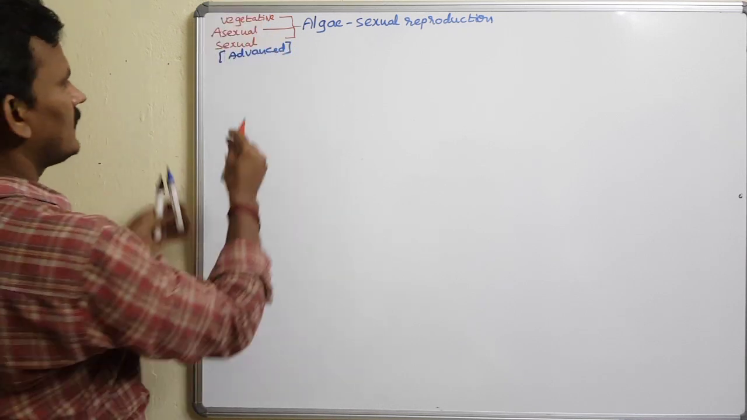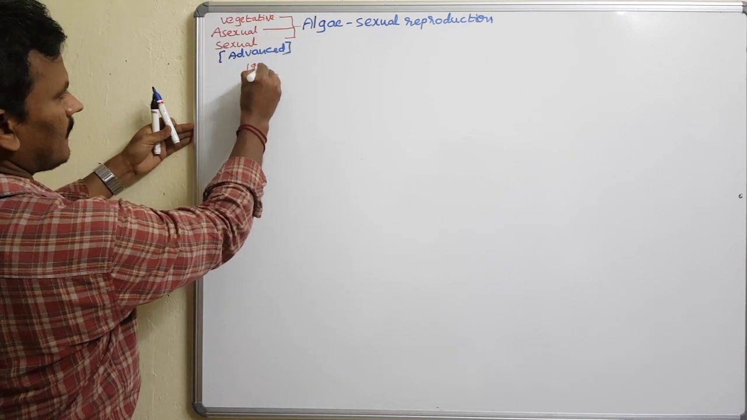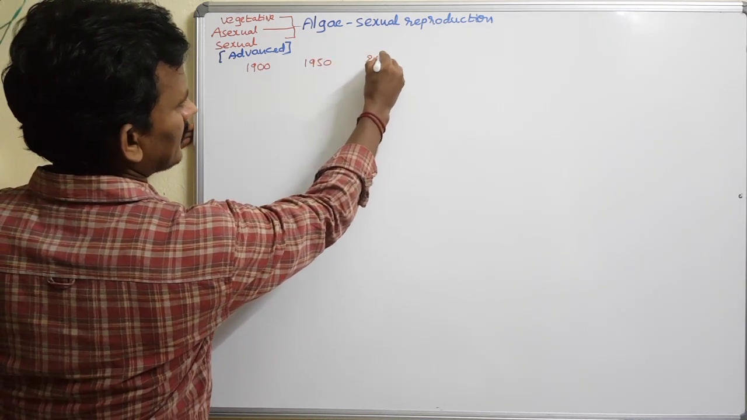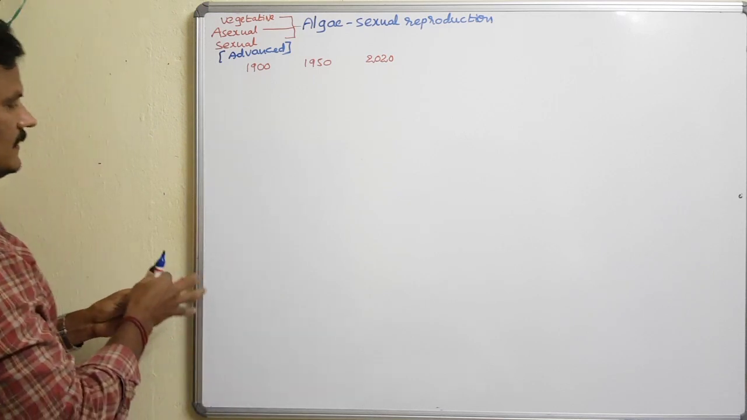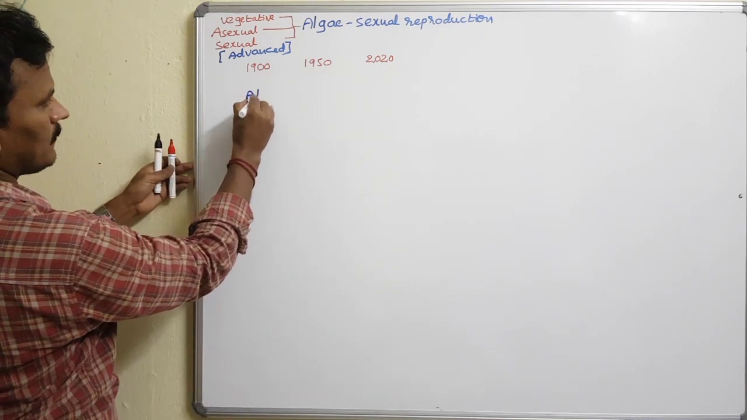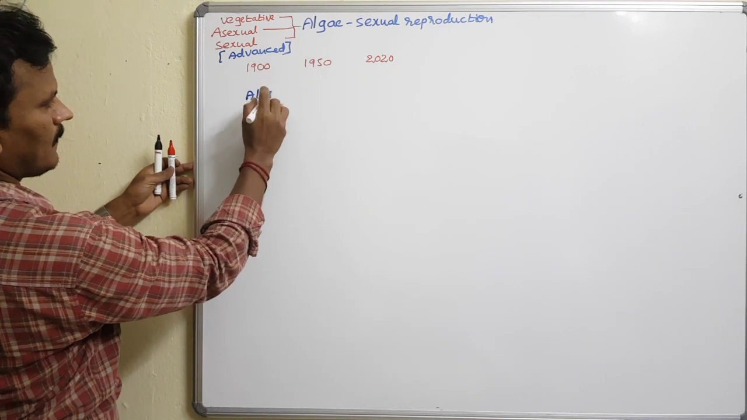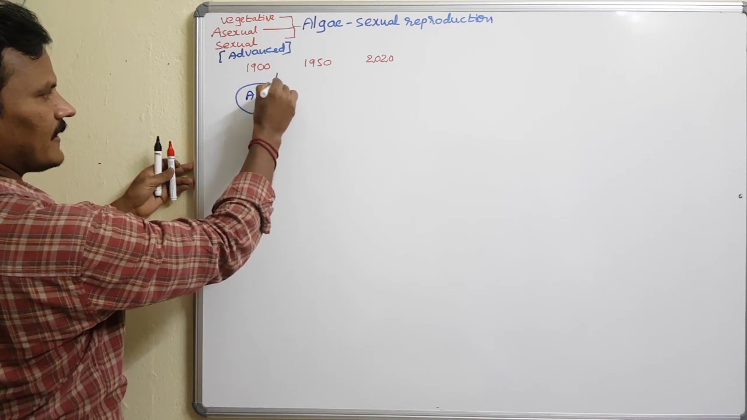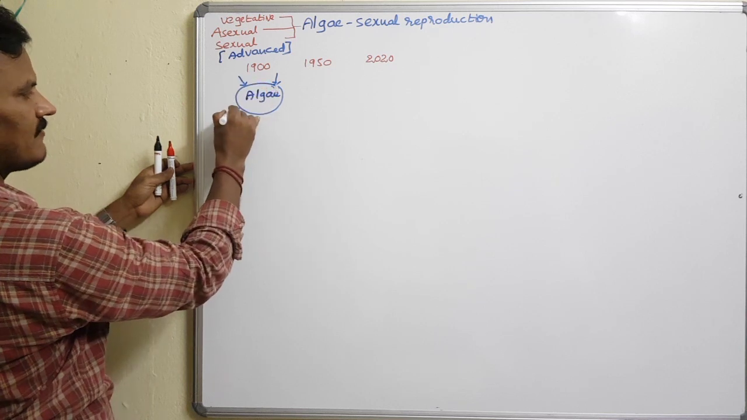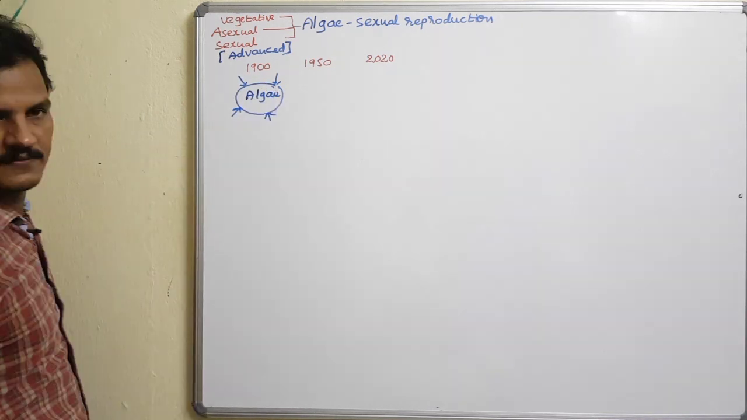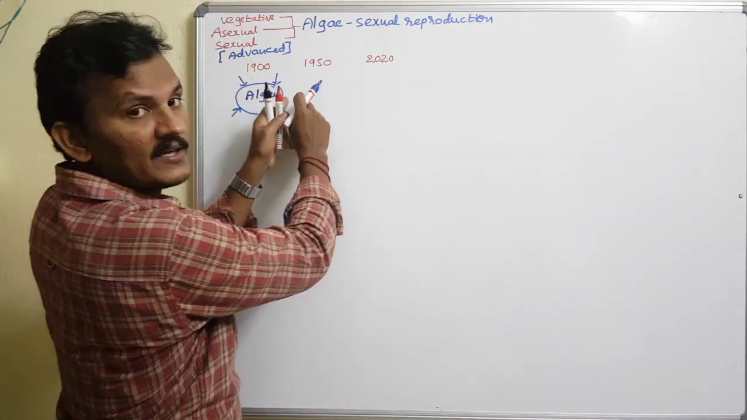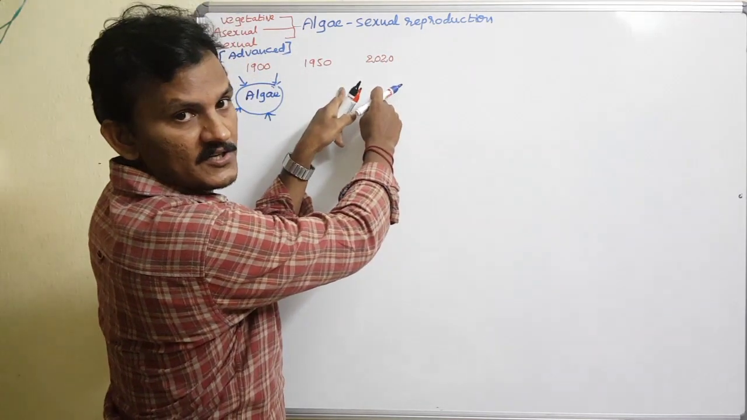For example, take the time periods 1900, 1950 and 2020. The algae plant body growth is influenced by many factors. The factors may be biotic factors or abiotic factors. With time, the conditions have changed, and the algae need to be adapted to the local conditions.